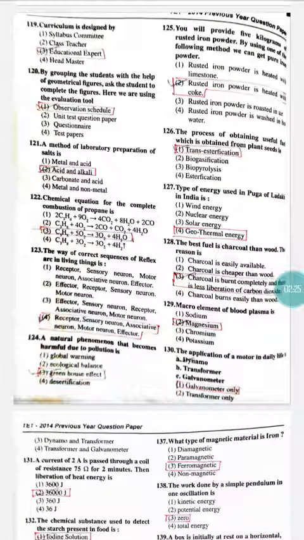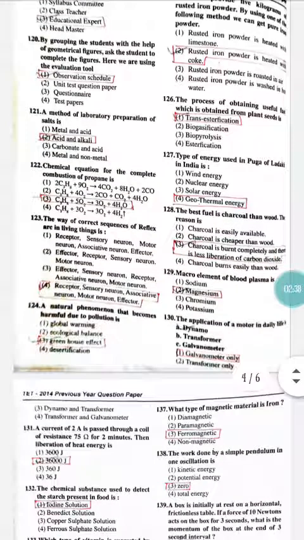The process of obtaining useful fuel from plant seeds is. Usually it is known as esterification, but we are extracting it from the plant. So the correct option here is option number 1, that is trans-esterification.